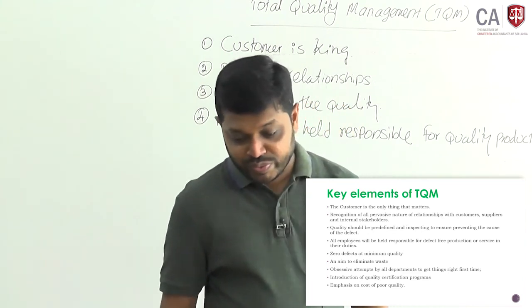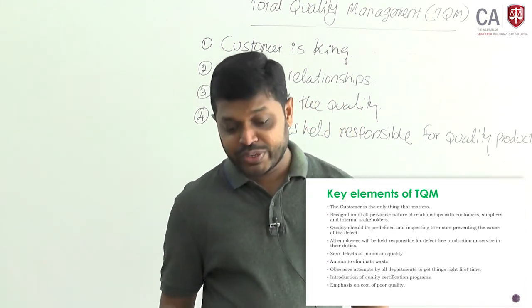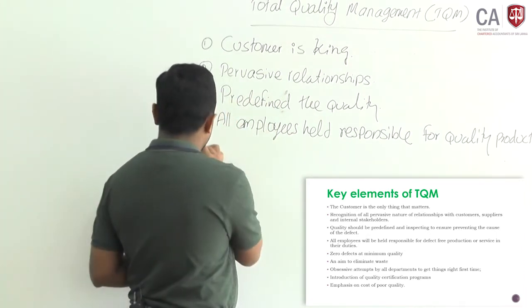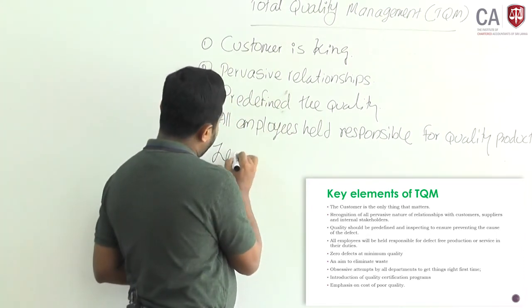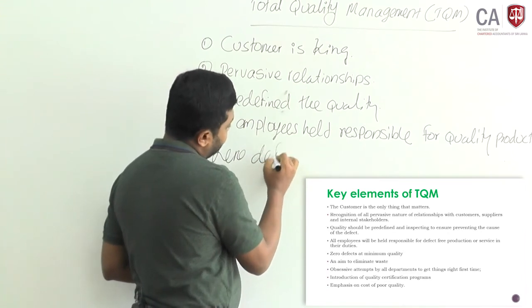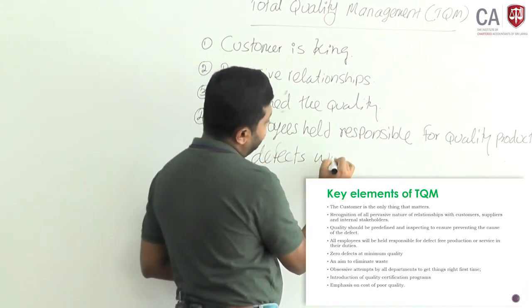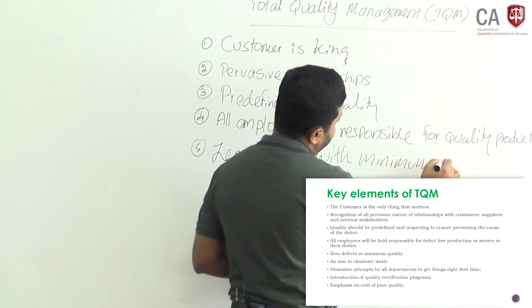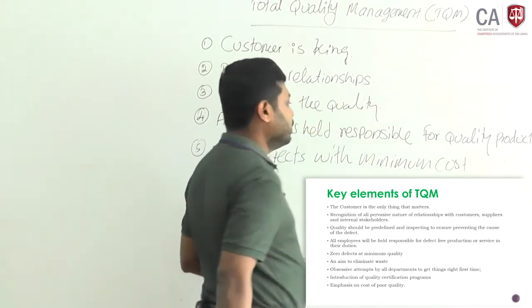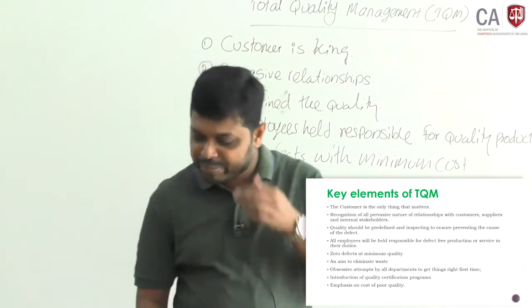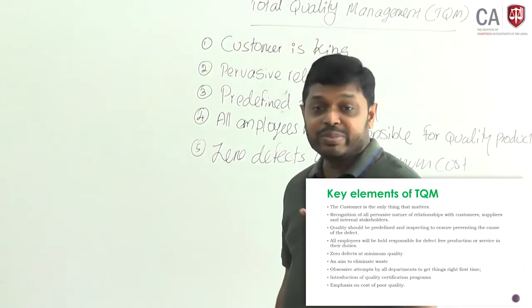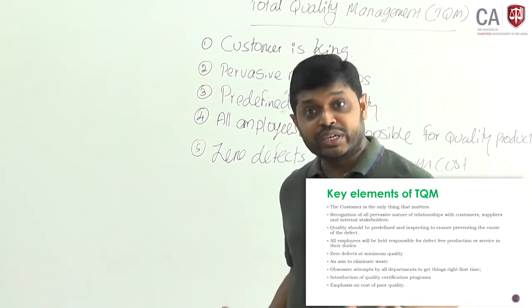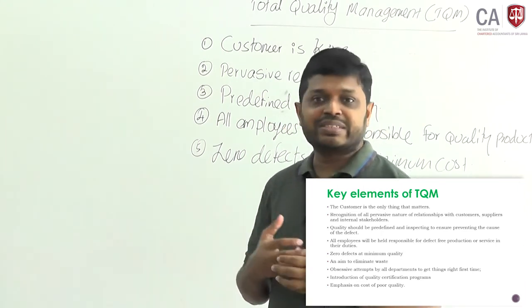Fifth one, zero defects with minimum cost. There might be unavoidable miscellaneous things that can happen on an ad hoc basis, not regularly.